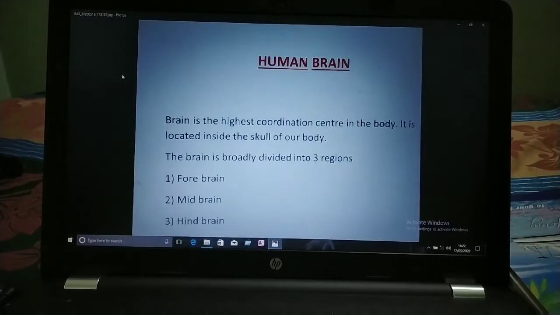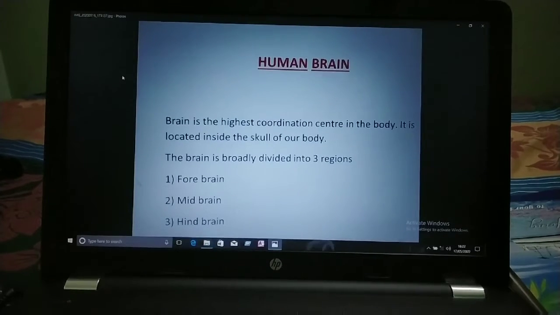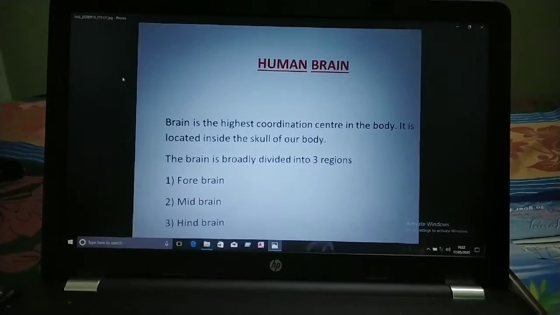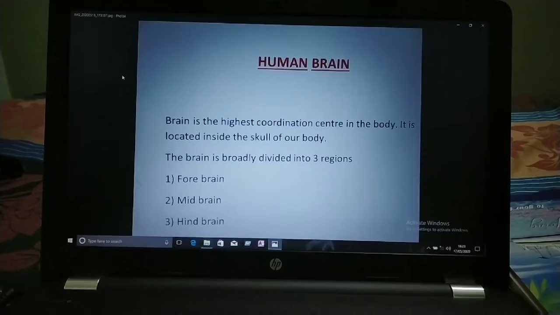In the previous section we have studied about the reflex action and reflex arc. There we have studied about all the automatic actions. So this one is a portion of the central nervous system. So what is brain? Brain is the highest coordination center in the human body. It is located inside the skull of our body. So children, it is protected by a bony box in the skull called cranium.